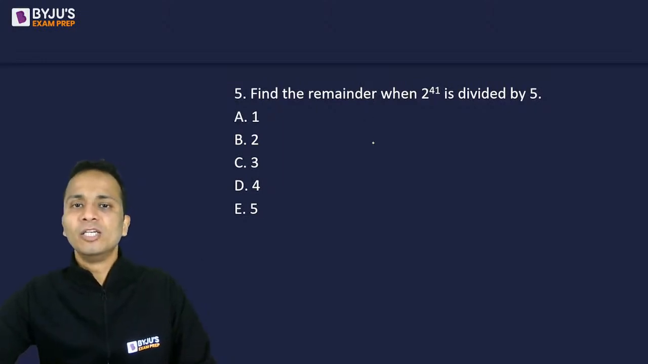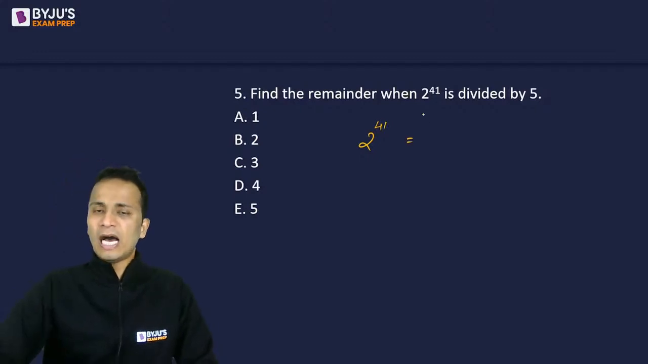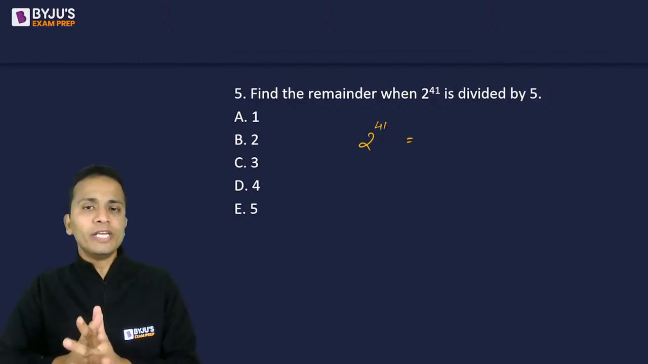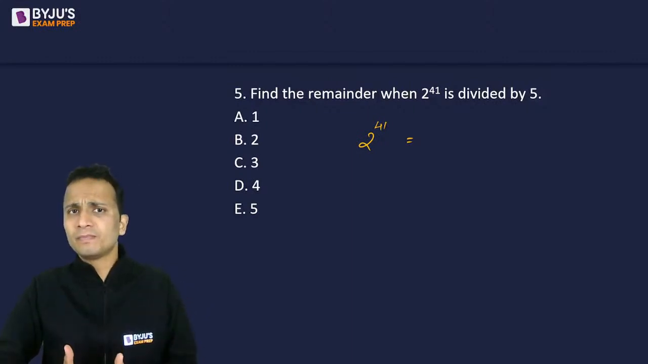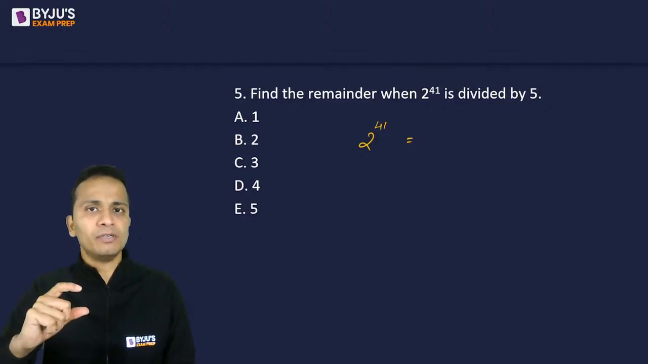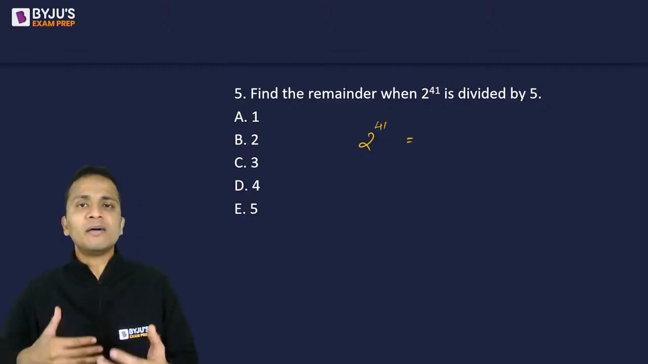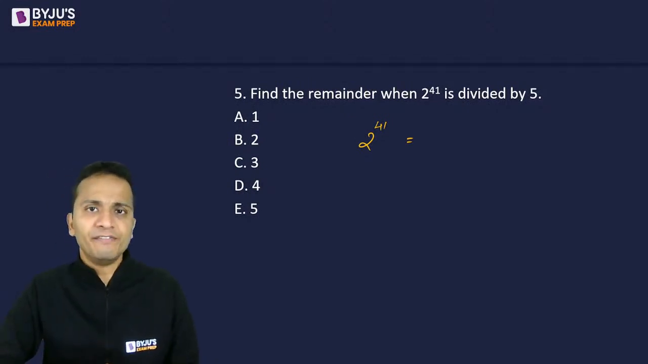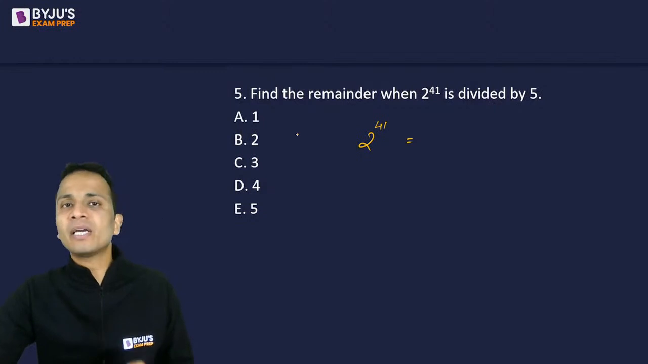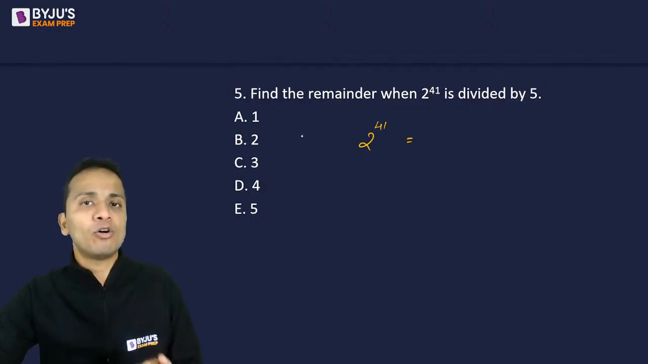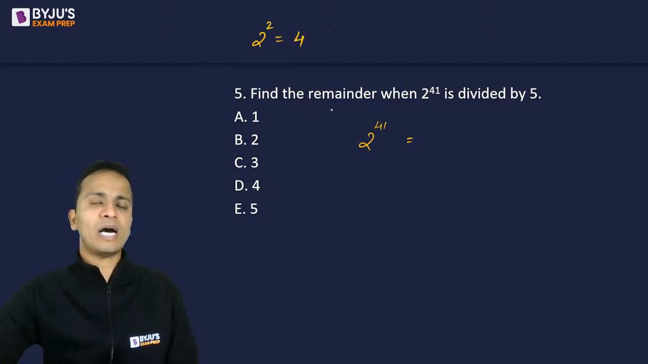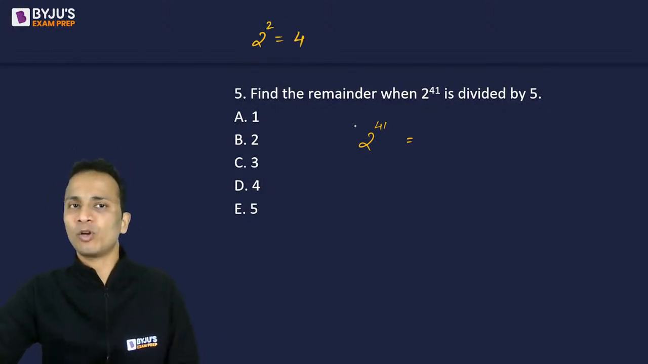Let's see. So 2 raised to the power 41. Now I have to divide this number by 5. So in the numerator, this number 2 raised to the power 41, if it can be written as a power of a number which is near to 5, then it will be more beneficial. So 2 raised to the power 41 can be converted and written in the power of 4. I can say that 2 square is equal to 4. So I will convert and write this number as the power of 4.